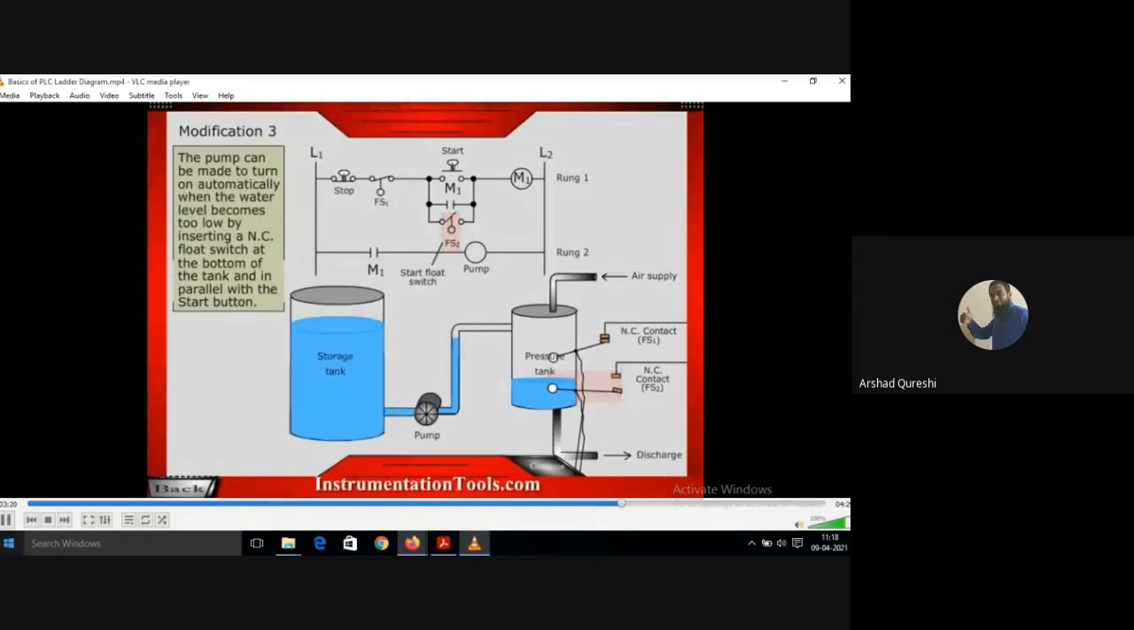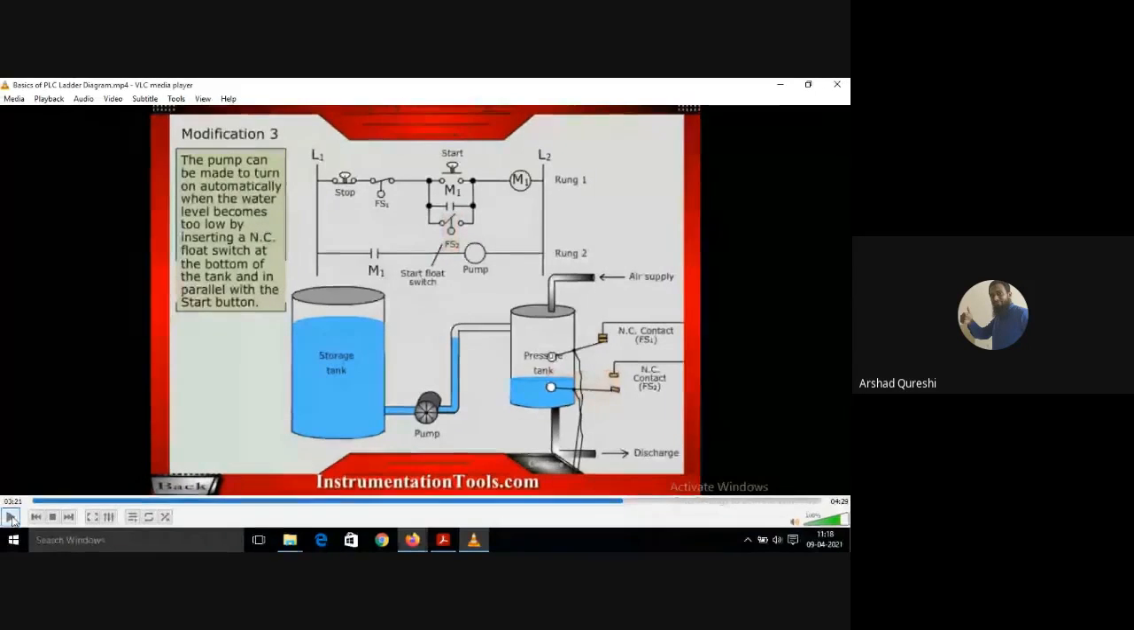Next level. See what it is doing. FS2 is normally closed. It is a normally closed contact. It can be seen as open because it is actuated by the water. Because of the water pressure, it is opening the contact. But as soon as the water level goes down, it will be closed. FS2 will be closed here at this downward position.